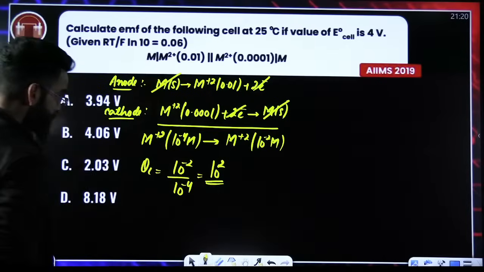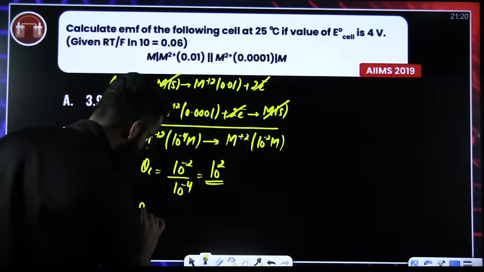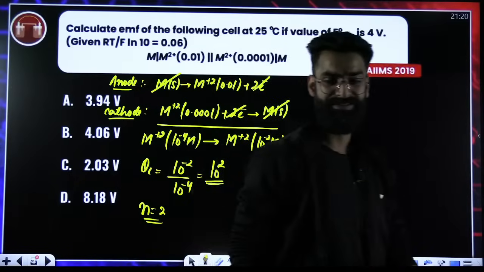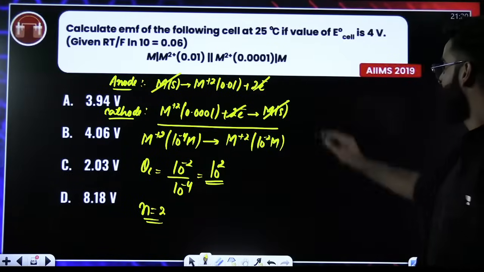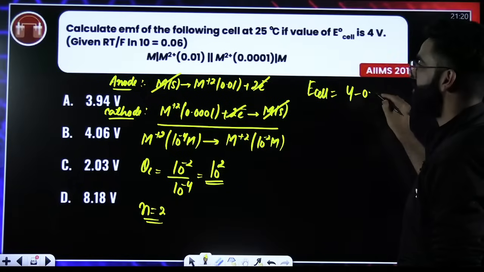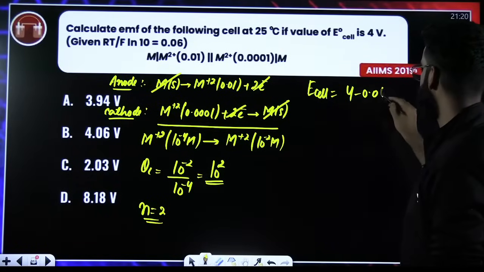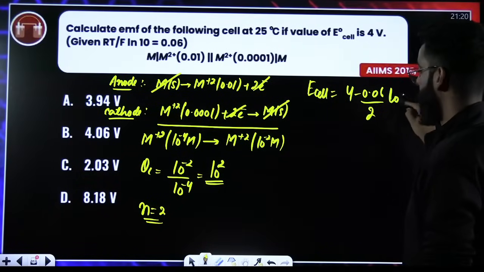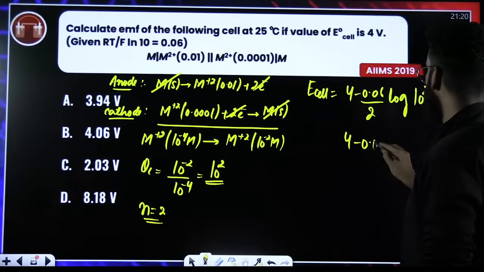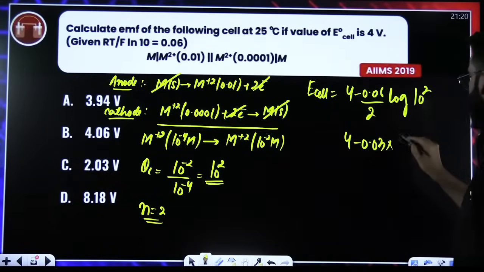So this is QC. I got QC, and I got the N value as well. N value here is 2. E naught is already given to me. Now it is the time to use your Nernst equation. Nernst equation says that E cell is equal to E naught cell minus 0.0591, which I will take as 0.06, divided by N, log of QC. QC is 10². So it is 4 minus 0.03 multiplied by log of 10², which is 2.